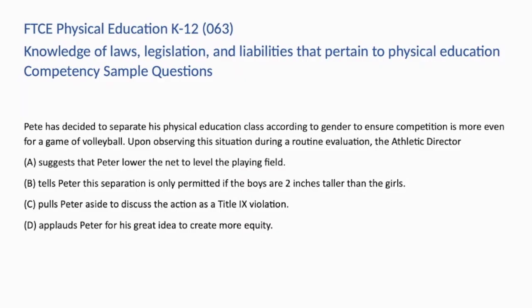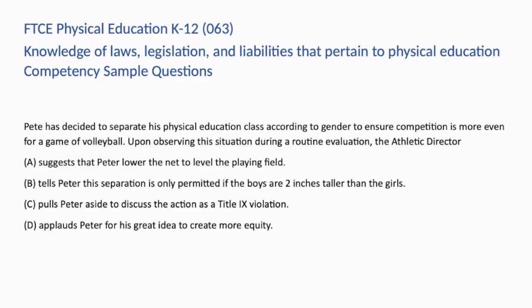Pete has decided to separate his physical education class according to gender to ensure competition is more even for a game of volleyball. Upon observing the situation during a routine evaluation, the athletic director A. suggests that Pete lower the net to level the playing field. B. tells Pete this separation is only permitted if the boys are 2 inches taller than the girls. C. pulls Pete aside to discuss the action as a Title IX violation. Or D. applauds Pete for his great idea to create more equity.